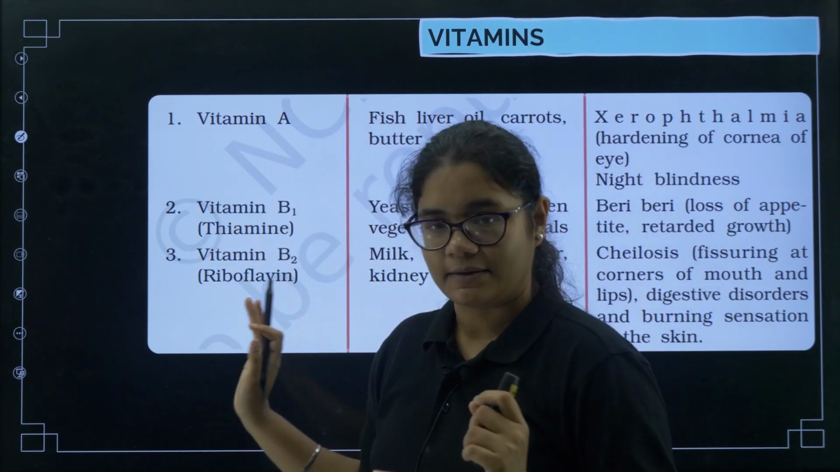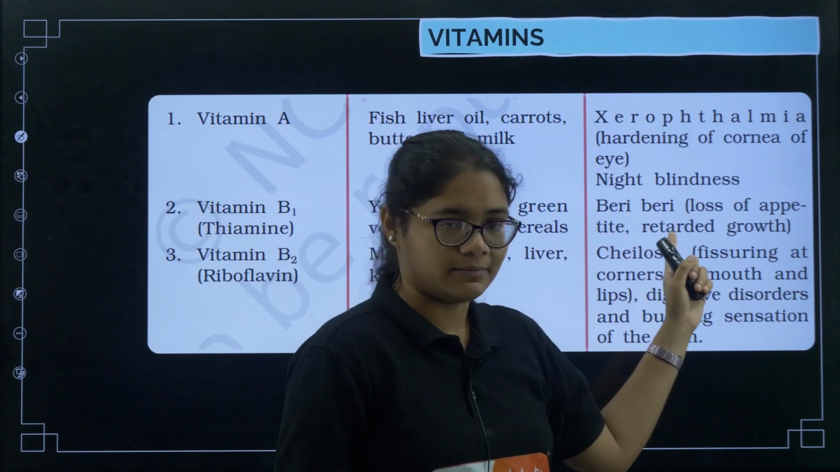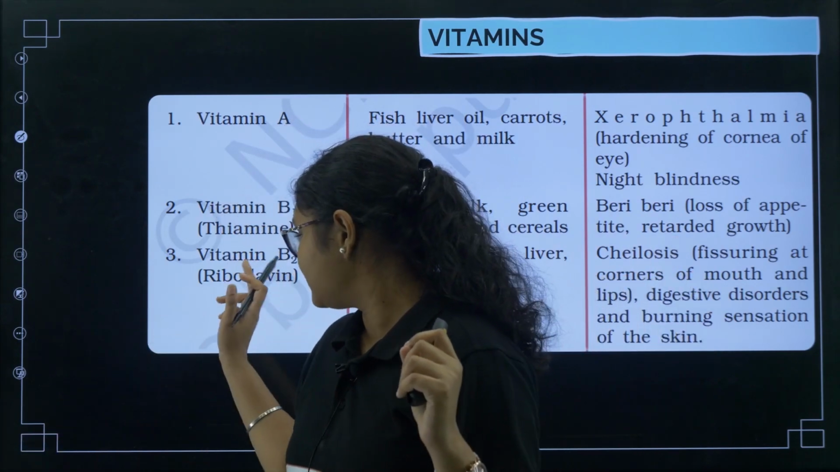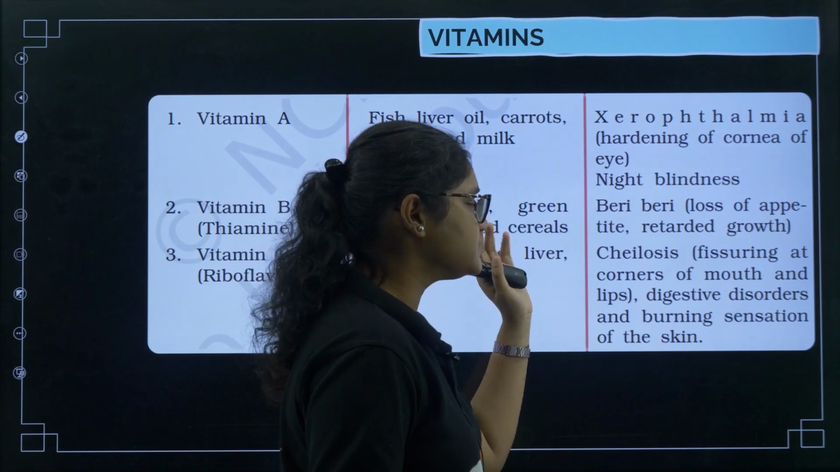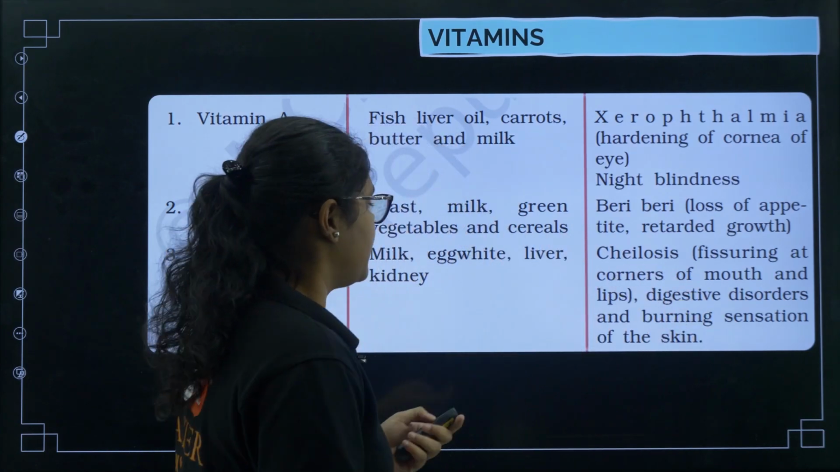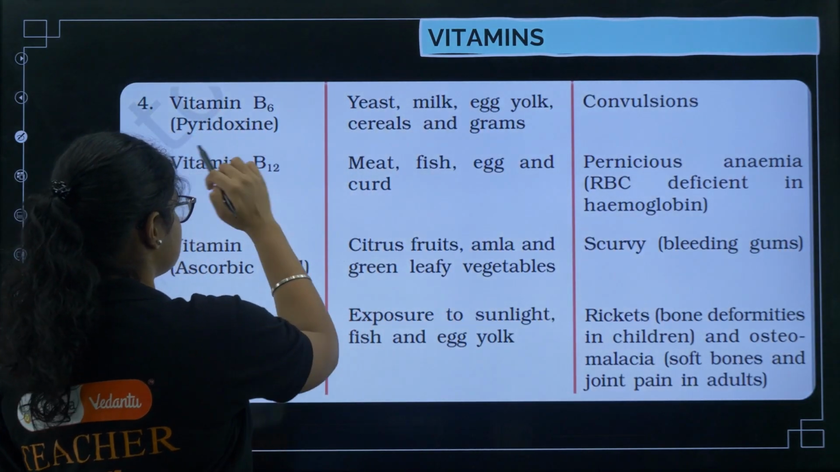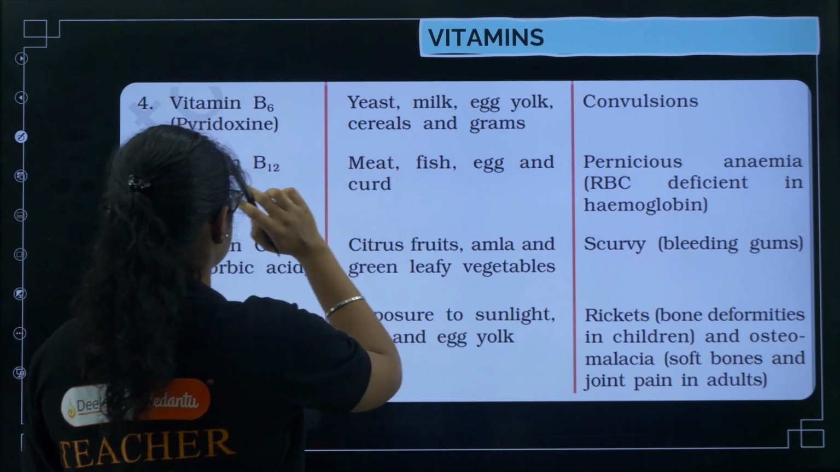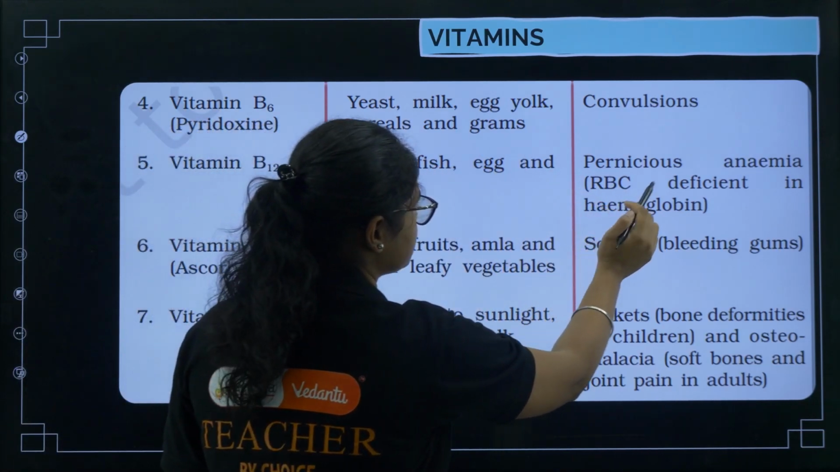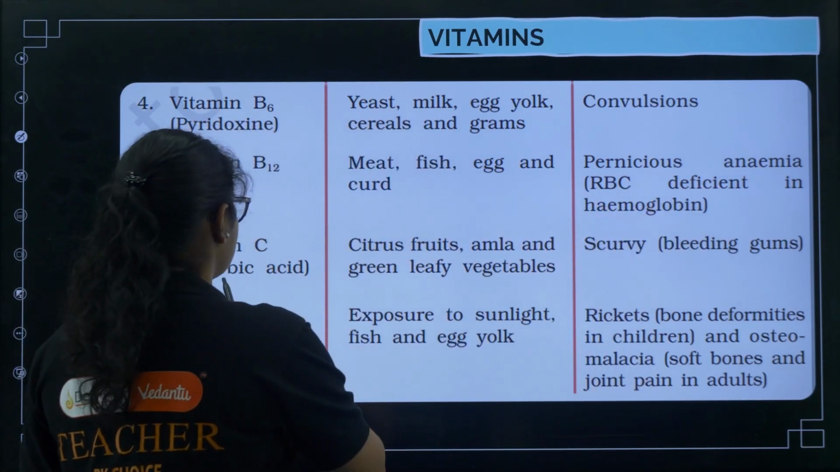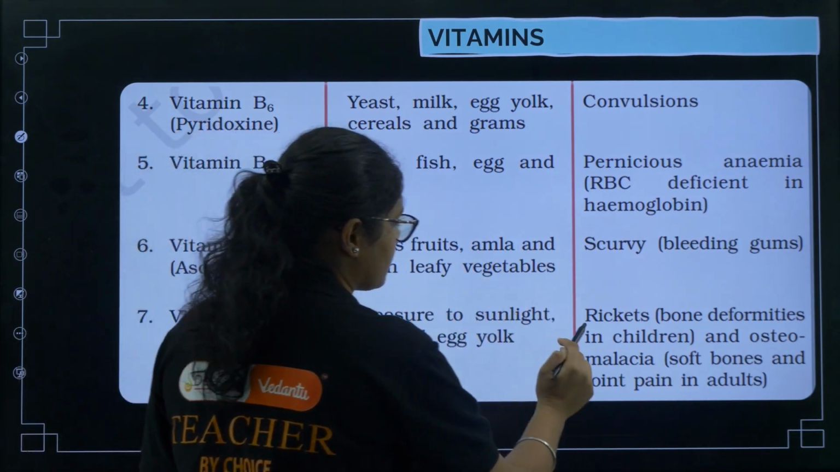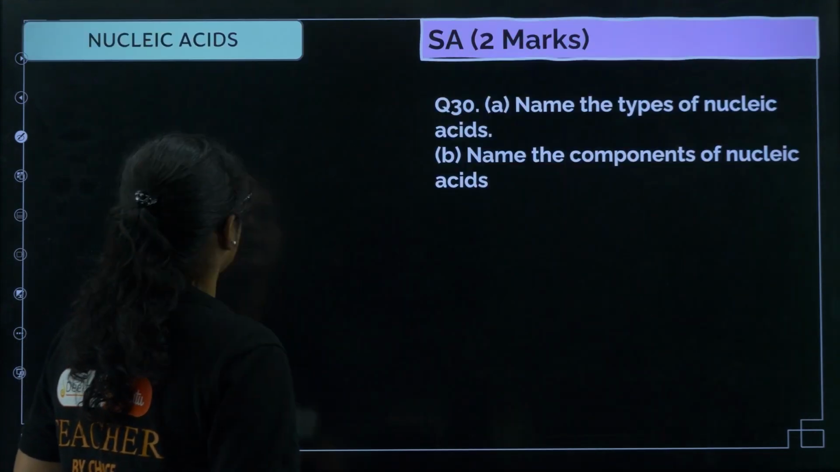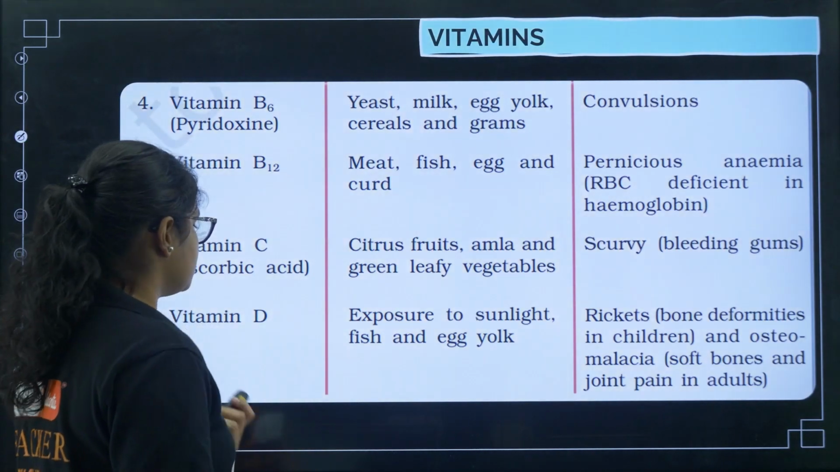B1 is called thiamine, and it causes beriberi. B2 is called riboflavin, and it causes cheilosis. Next you have vitamin B6, pyridoxine, it causes convulsions. Vitamin B12 can cause pernicious anemia. Vitamin C is called ascorbic acid, and can cause scurvy. Vitamin D can cause rickets. Next, vitamin K is also there, that is for clotting of blood.